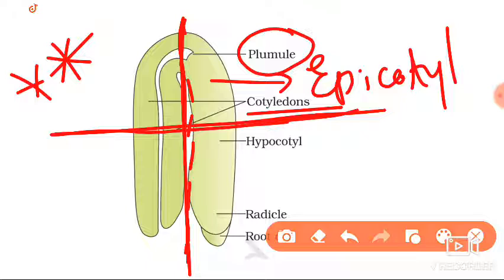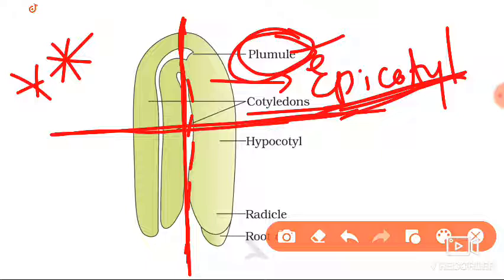This epicotyl ends as a shoot tip or plumule, which can give rise to the shoot. This structure we call the epicotyl.